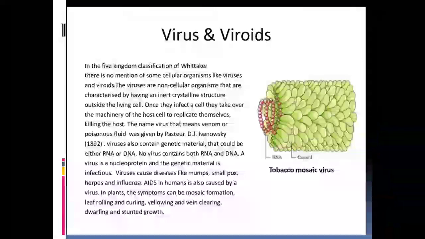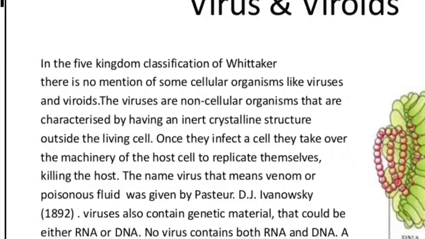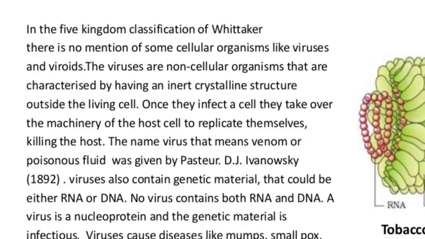Now viruses and viroids, two very small members. In the five kingdom system of classification of Whittaker, there is no mention of acellular organisms like viruses and viroids. Viruses are non-cellular organisms characterized by an inert crystalline structure, meaning they have a crystal structure made up of protein outside the living cell. Once they infect a cell, they take over the machinery.